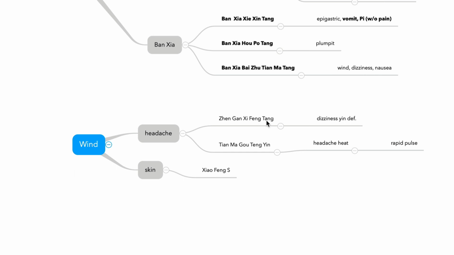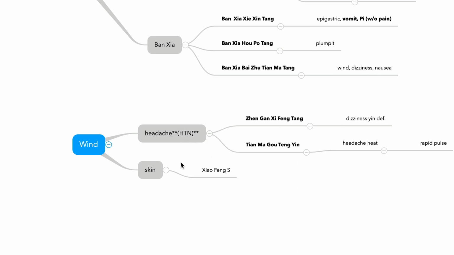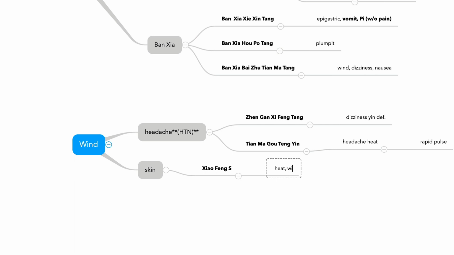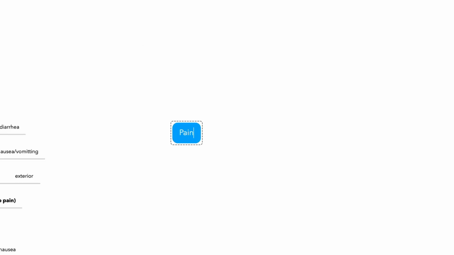So Zhen Gan Xi Feng Tang, both for dizziness and headache by internal wind, is commonly chosen for hypertension. This will be given as a hint. Hypertension. And skin, Xiao Feng San. Xiao Feng San treats heat, wind, damp. Everything.